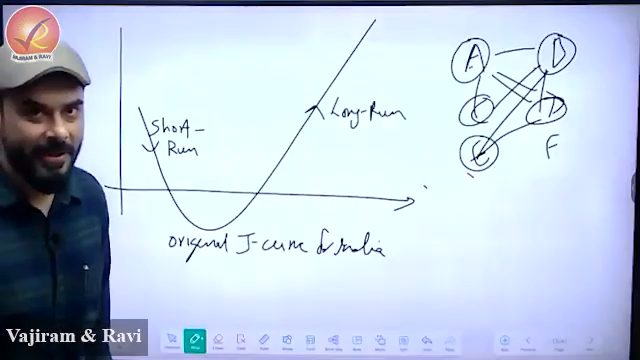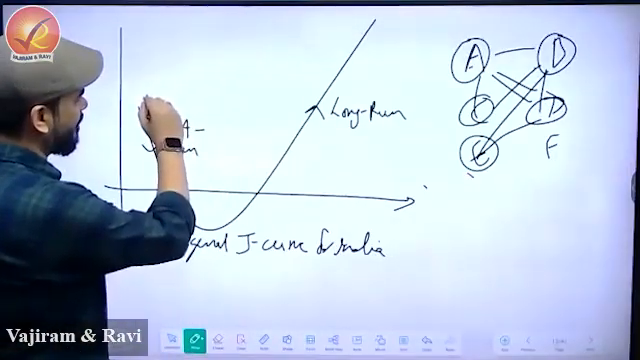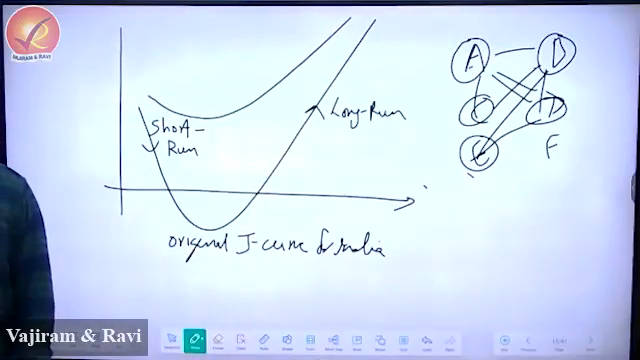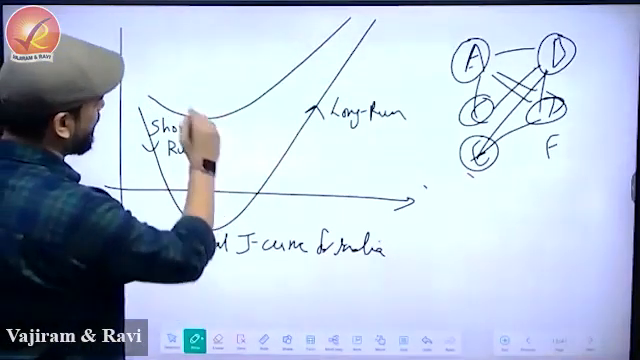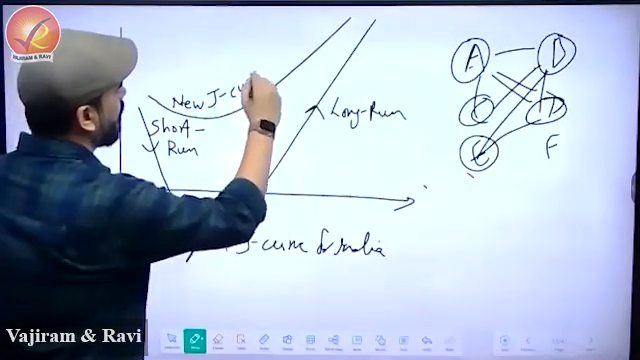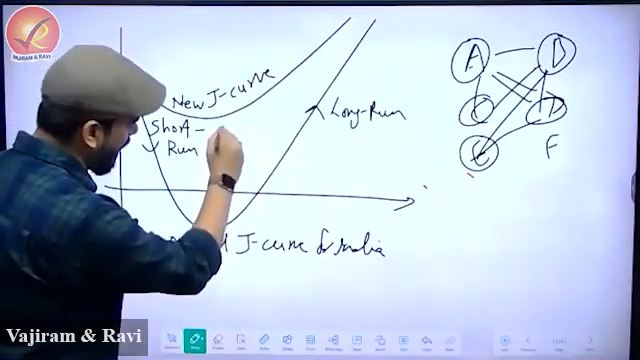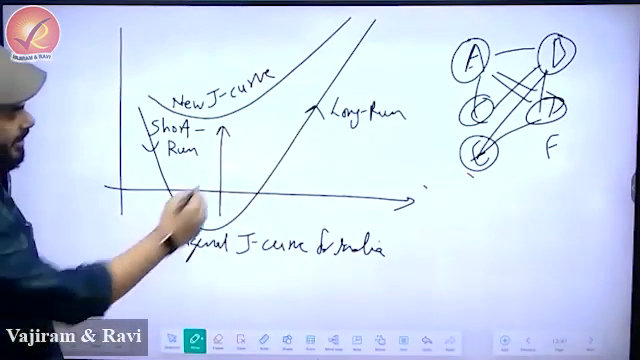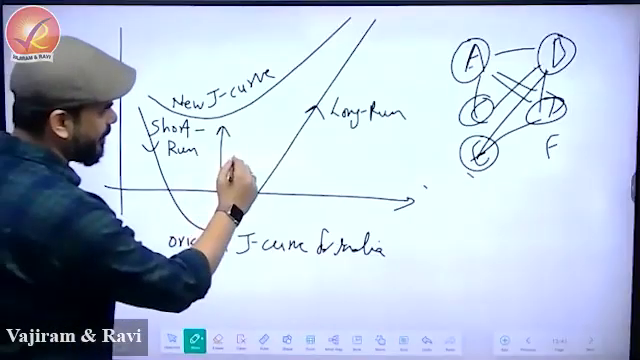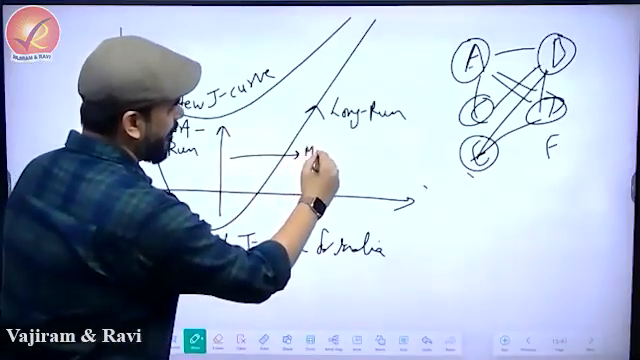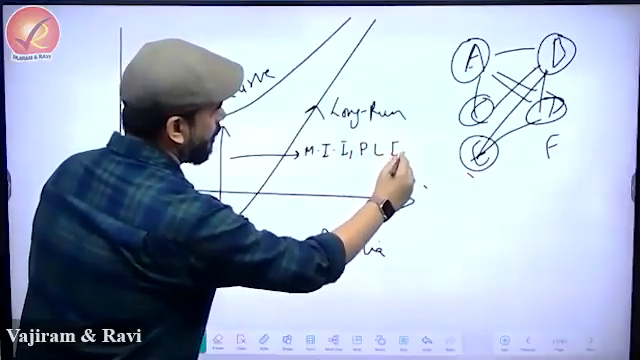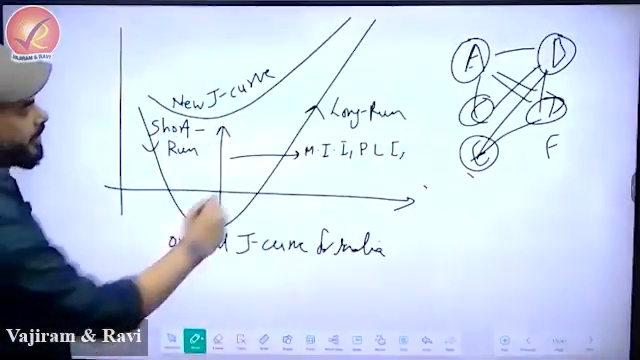Now guys, you are smart. So you see what is happening? Because of Make in India, etc., this is our new J-curve effect. So you should write it. The new J-curve, and you should draw an arrow like this. And then what is this arrow? We should explain in our diagram that this arrow is Make in India, PLI,